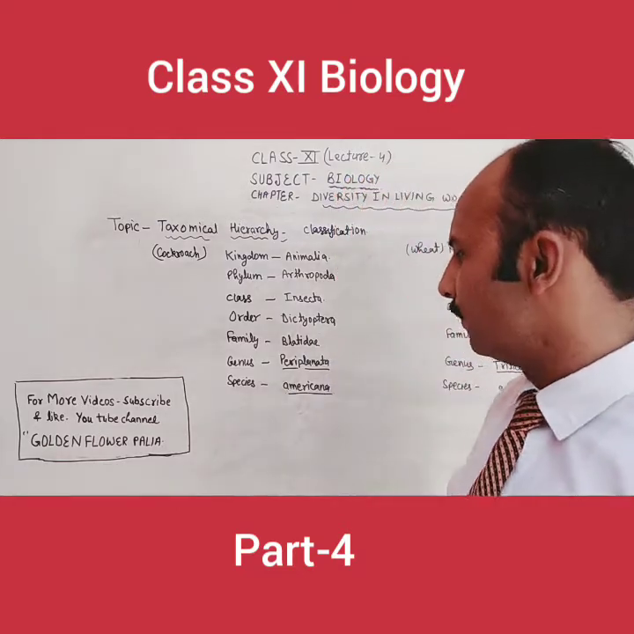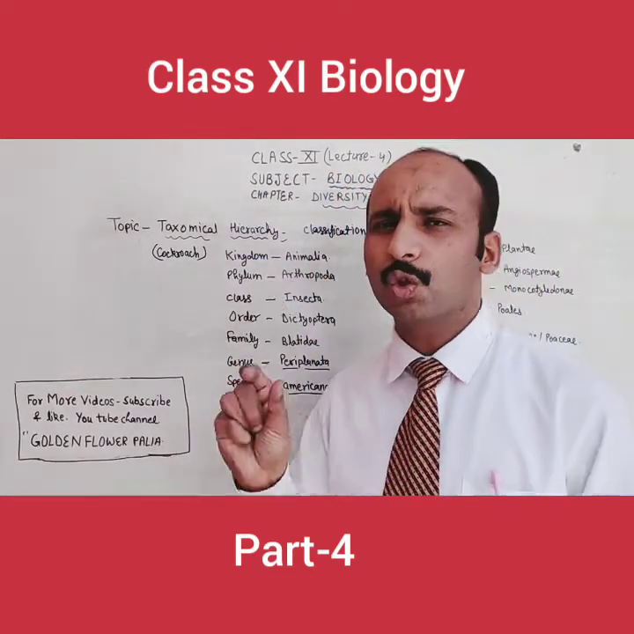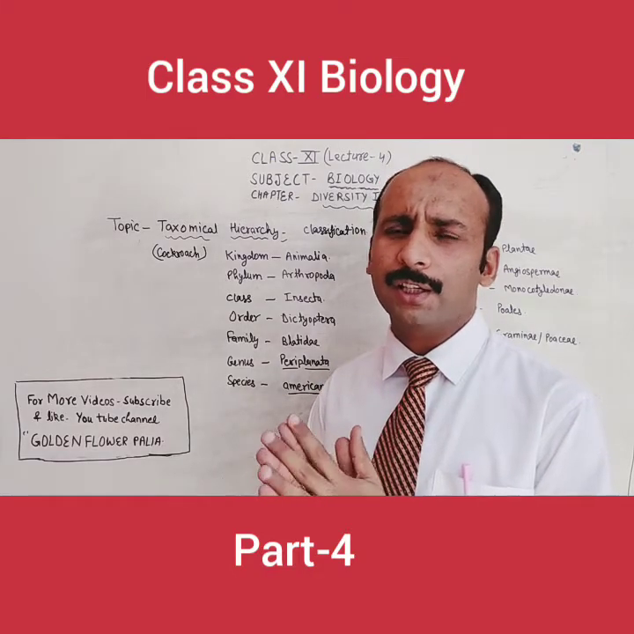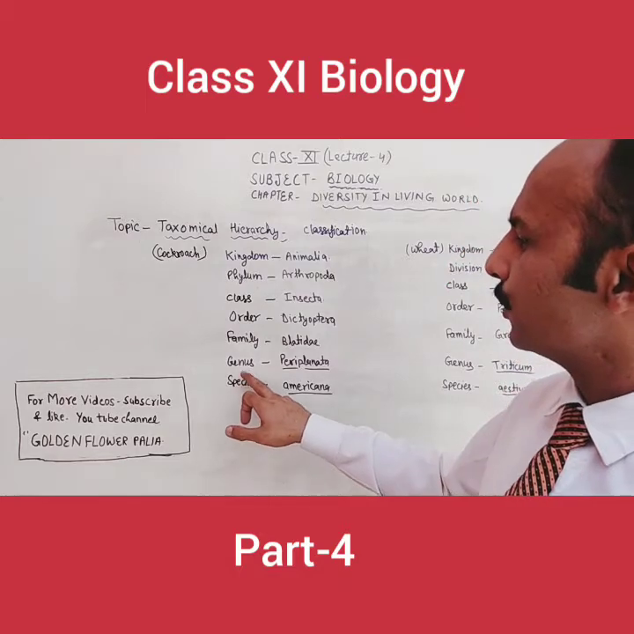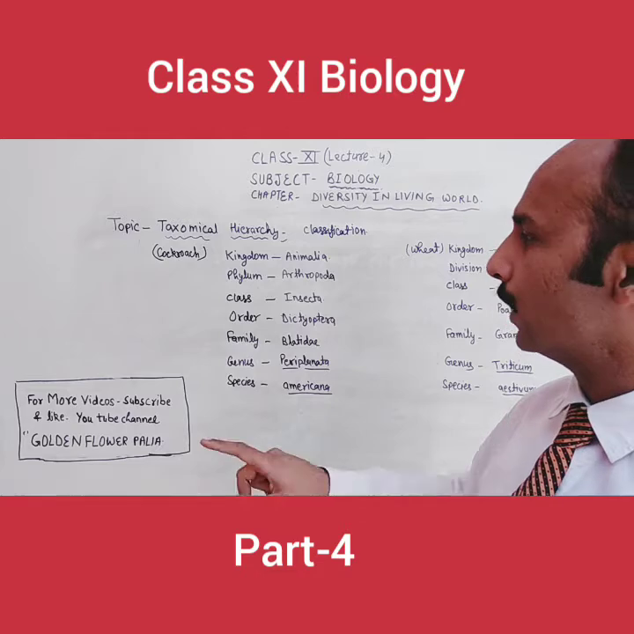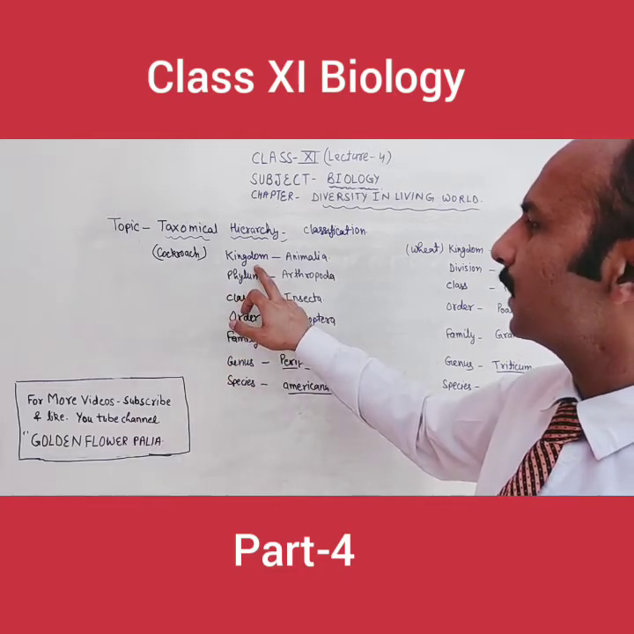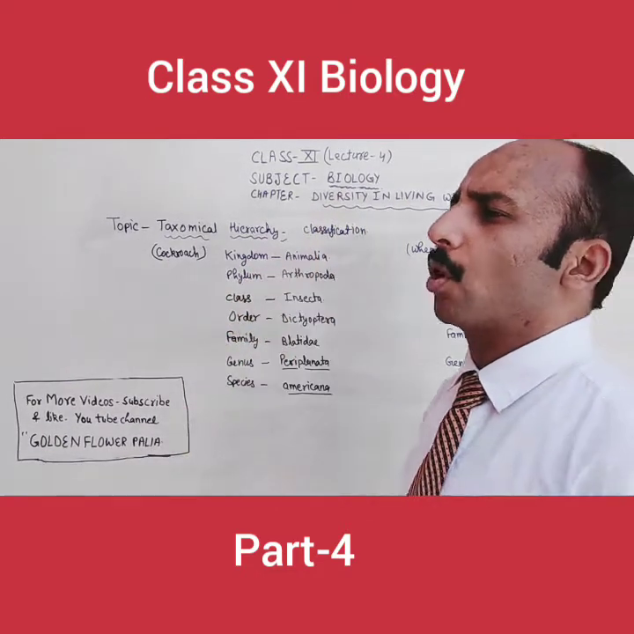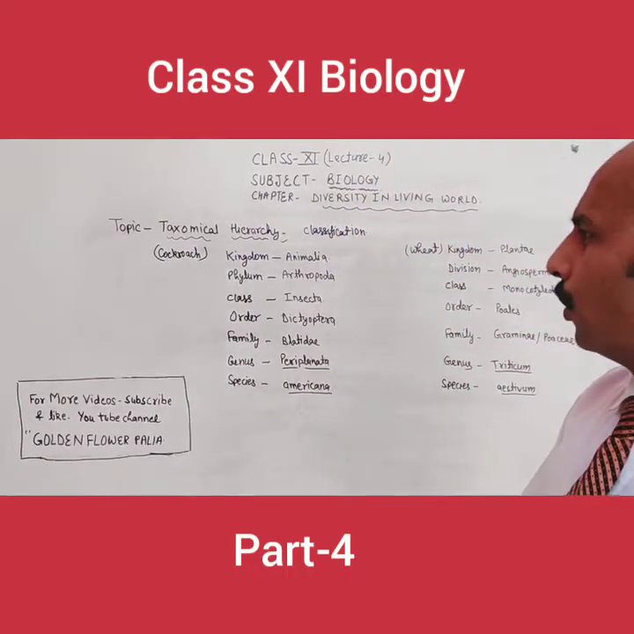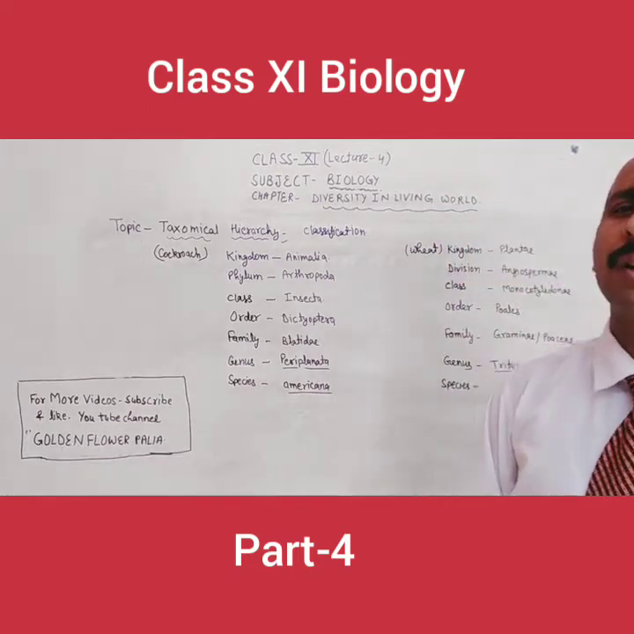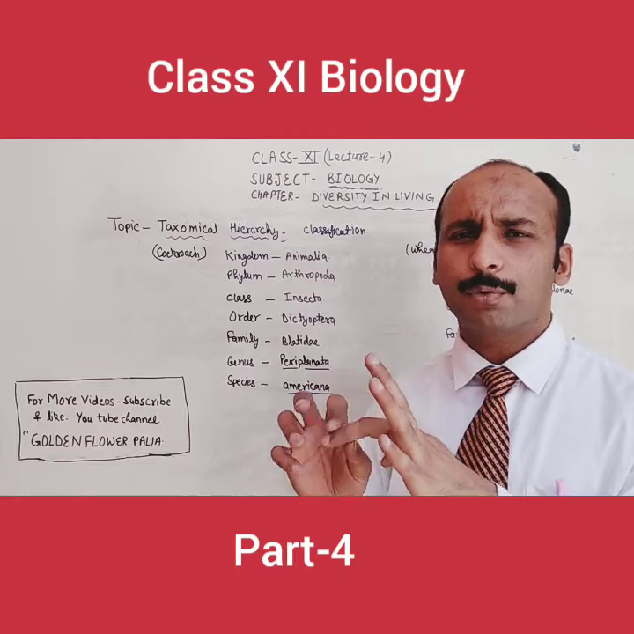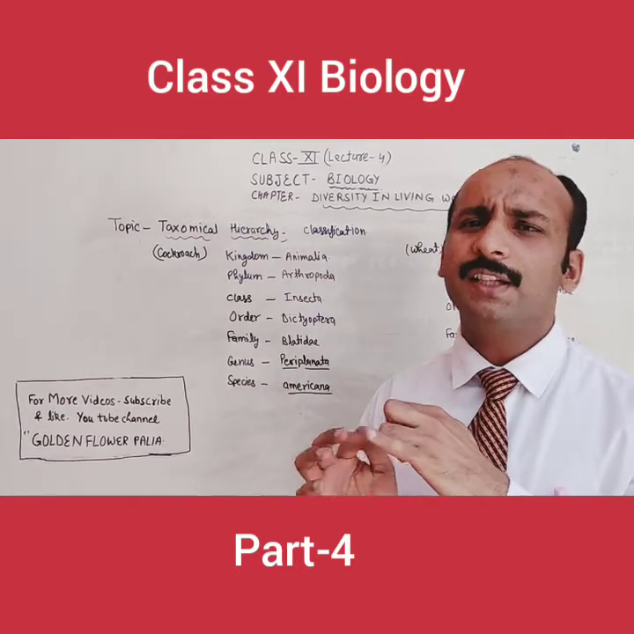As I told you in the previous video, species is the smallest group of similar or closely related organisms which can interbreed. Genus is the group of species, family is the group of genus, order is the group of family, class is the group of order, phylum is the group of classes, and kingdom is the group of phyla. And kingdom is the broadest, largest group of organisms on the earth. As in class 9th you have studied that organisms are classified into the 5 kingdoms: kingdom Monera, kingdom Protista, kingdom Fungi, kingdom Plantae, kingdom Animalia.